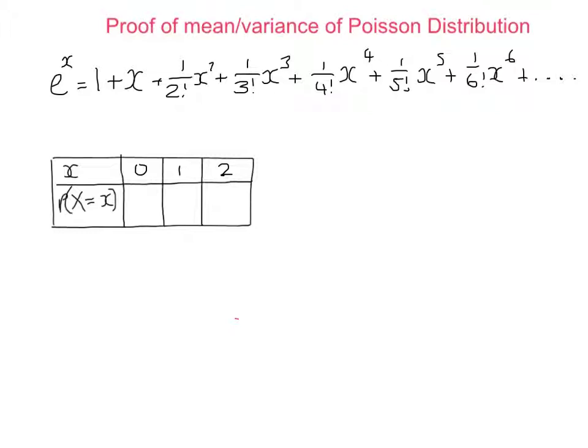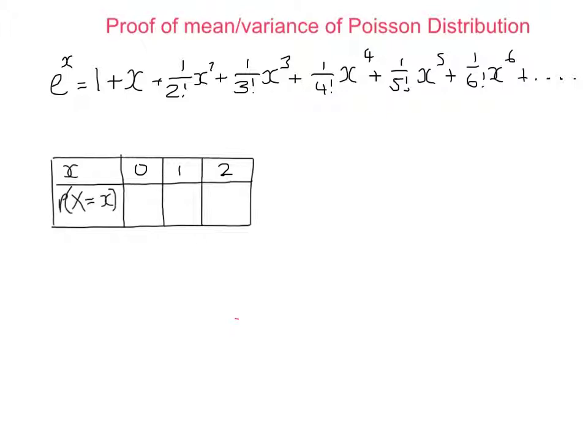So let's use the definition of the mean of a discrete random variable, because after all, the Poisson distribution is a discrete variable. X can take the values 0, 1, 2, 3, 4, and so on. Remembering back to S1, we did this times this, plus this times this, plus this times this. So we did each x times its probability of happening, and then we added them all up.